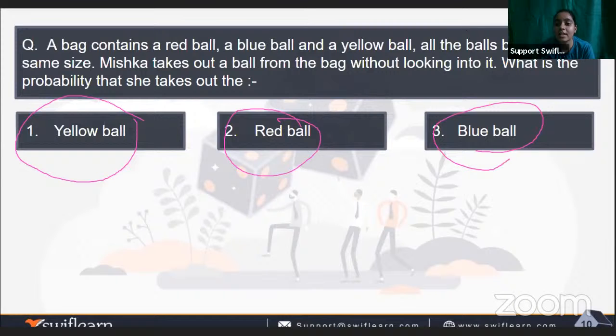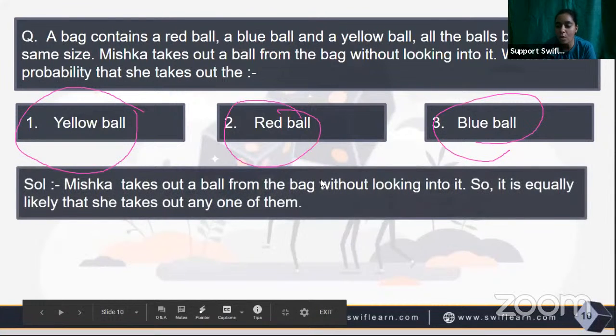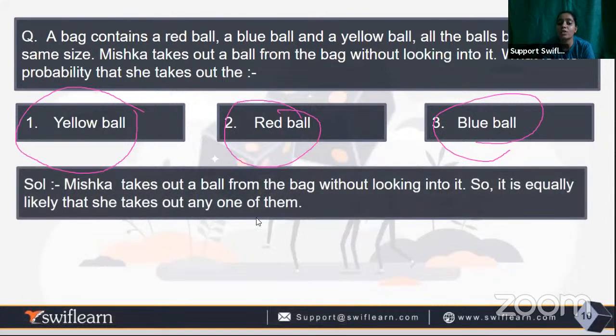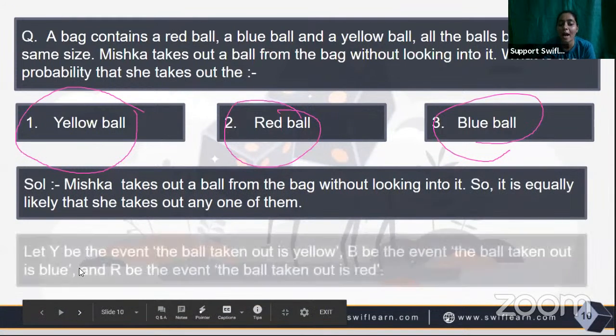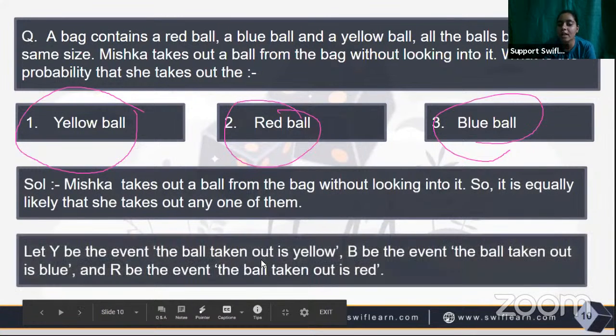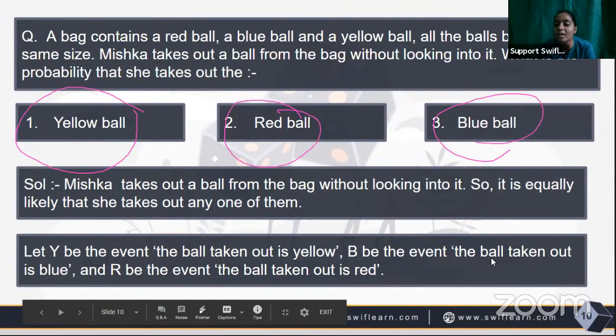So let's see how we will move forward. Mishka takes out the balls one by one, equally likely. So let Y be the event that the ball taken out is yellow. We let Y be the event for the yellow ball, B be the event for the blue ball, and R be the event for the red ball.